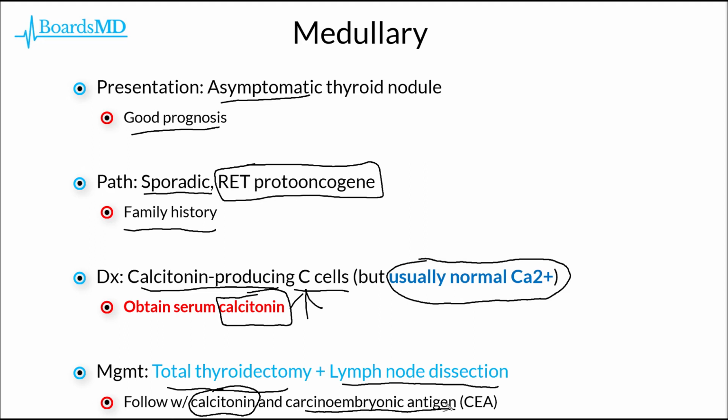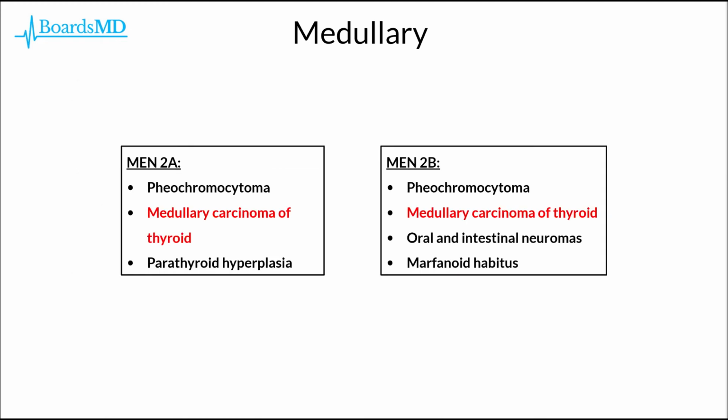But really the highest yield takeaway from this medullary carcinoma of the thyroid is its relationship to the multiple endocrine neoplasia syndromes via the RET proto-oncogene, as well as the fact that these patients classically will have an elevated level of calcitonin. Just to briefly review here our MEN syndromes.